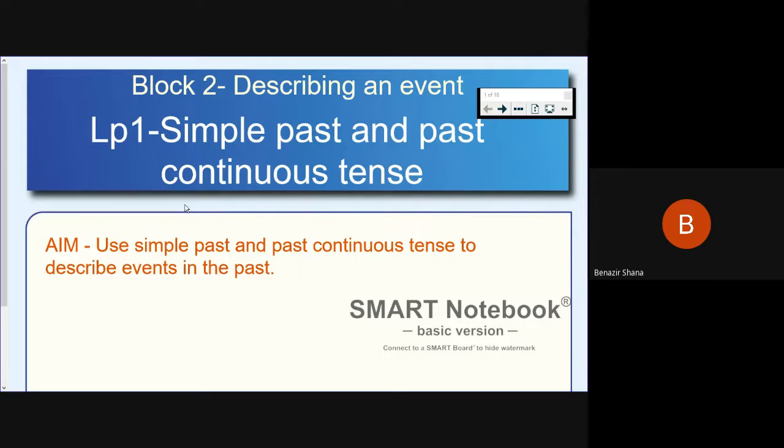Okay, Lok Puja, can you read out our aim? What is our aim today? Simple past and past continuous tense, to describe events in the past. Very good, Lok Puja. So I hope everyone copies down the title and aim.